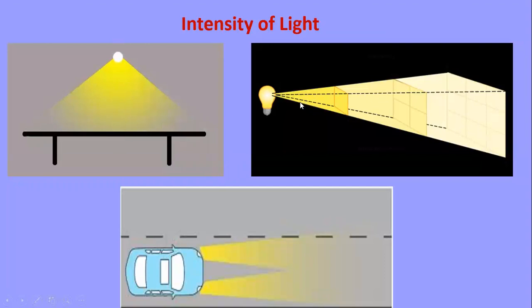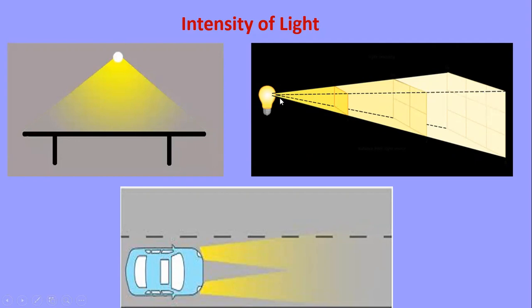As you can see here clearly, this is the light bulb. The distance from this bulb to here is less, so the intensity is more. The brightness is more. When you move away and come here, it becomes a little less. And when you move further from the light bulb, the intensity becomes very less. If you go even further away, out of the room, then there will be dark.